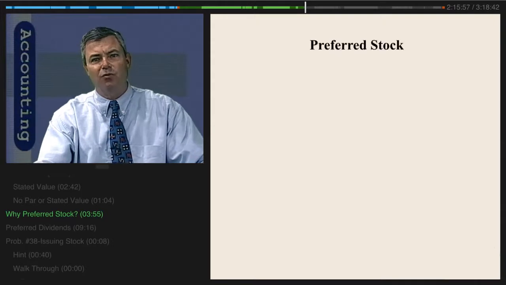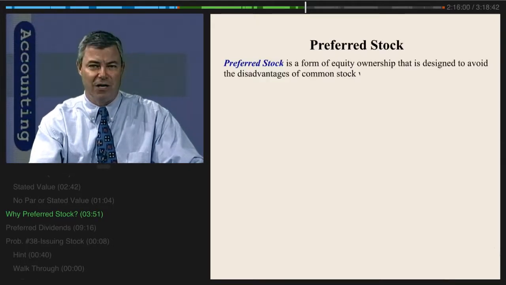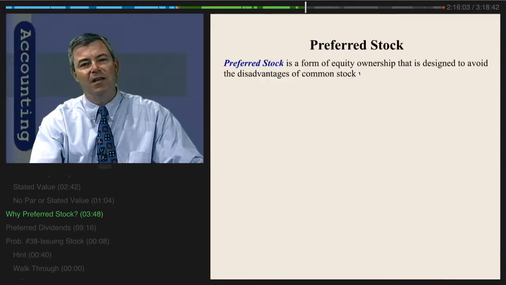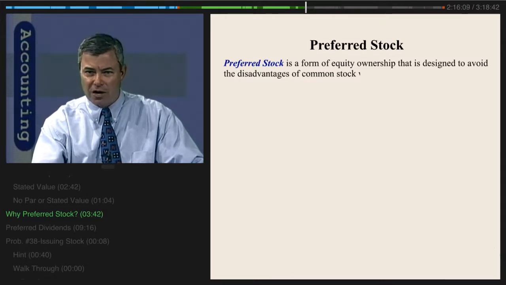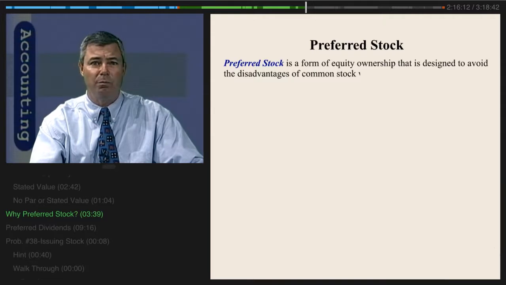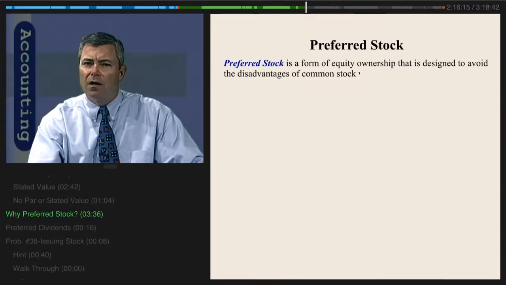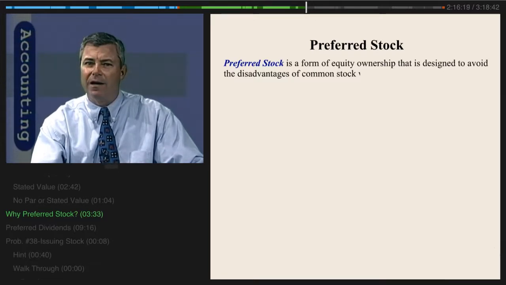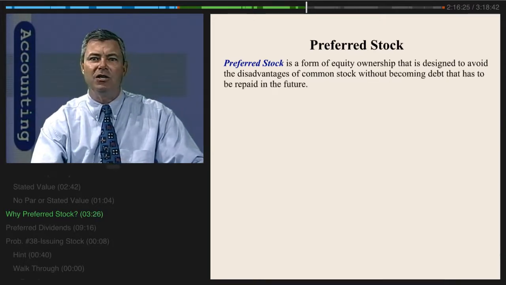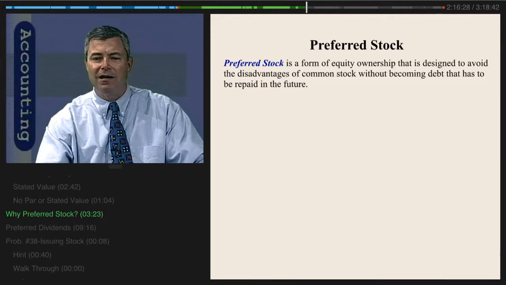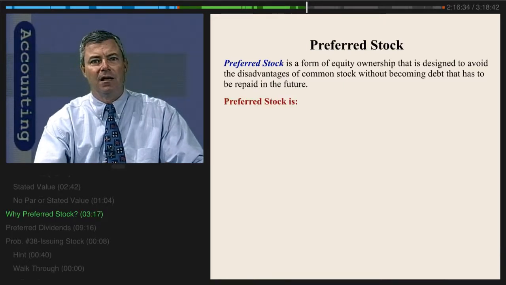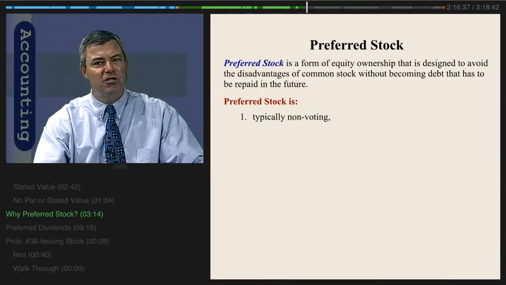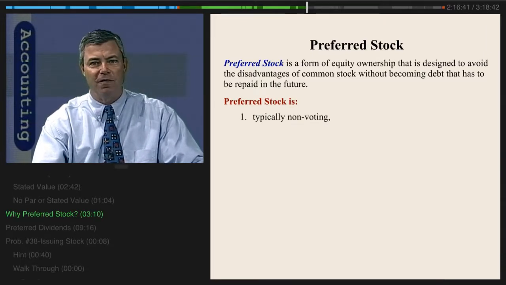Preferred stock is really a form of equity ownership that is designed to avoid the disadvantages of common stock, meaning the sharing of a say in the business and the sharing of what you hope will be big profits. So preferred stock is designed to try and avoid giving somebody a say and sharing your huge profits without actually becoming debt that has to be repaid in the future. As a result, preferred stock is typically designed to be non-voting. Most preferred stock has no voting rights in what goes on in the business.